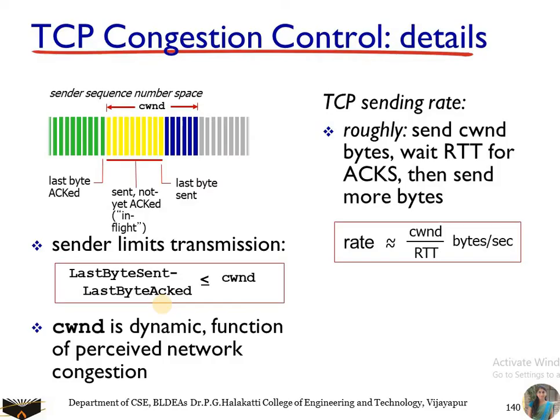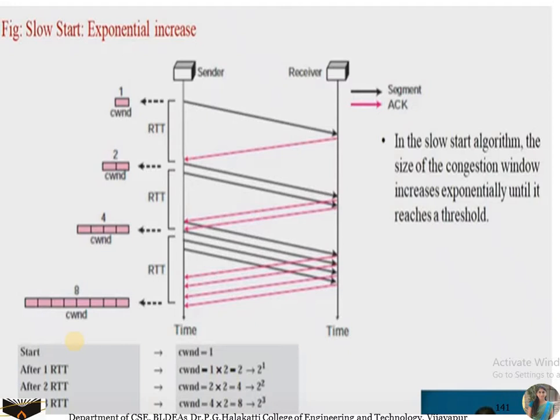So in the slow start algorithm, the size of the congestion window increases exponentially until it reaches a threshold value. So you have noted, set the threshold value here. You can see a start after 1 RTT, that is after 1 trip time, you are going to increase it to 2. After 2 RTTs, you are going to increase it to 4. 2 to the power 2 is 4. Again 2 to the power 3 is 8.